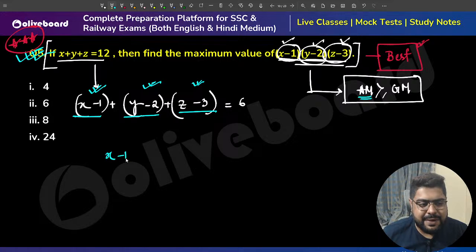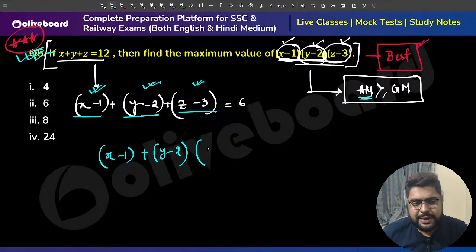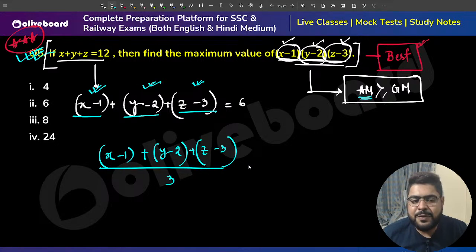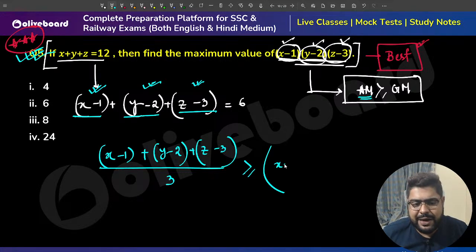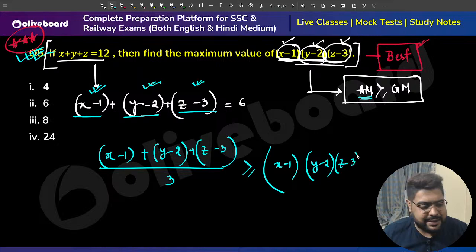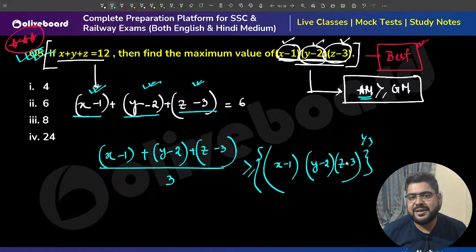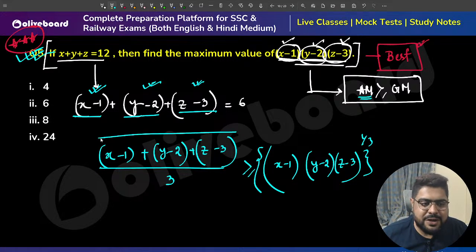That means (x minus 1 plus y minus 2 plus z minus 3) divided by 3 will always be greater than or equal to the GM, which means multiplying: (x minus 1) into (y minus 2) into (z minus 3), to the power 1 by 3. Remember, to the power 1 by 3. Now this value we all know, we know it as 6.